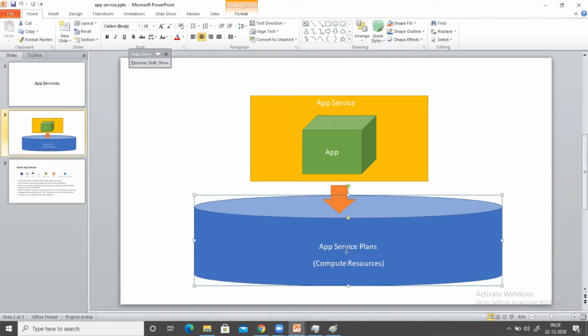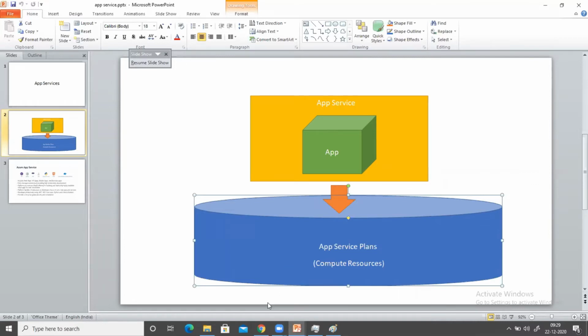Let's say if you are taking a plan for 100 rupees, you might be getting just 1 GB data every day. You can make 100 calls in a day, and you can do 50 messages in a day. But if you choose the plan for 200 rupees, the data size will change. Every day you can utilize internet for 2 GB, and you can make 200 calls. So plan to plan, the charges will be different, and the services given by the vendor will also be different. Almost the same concept applies here in case of this app service plan also.